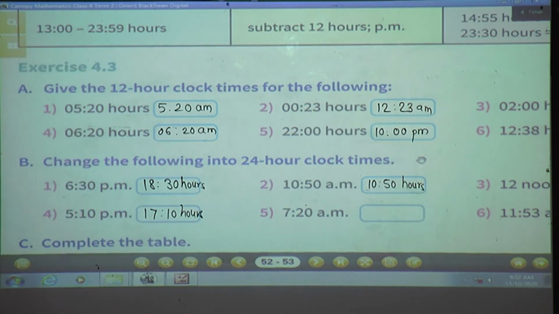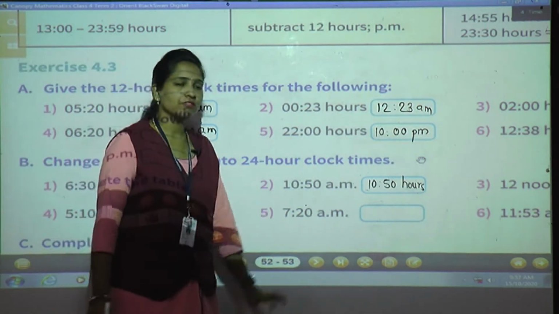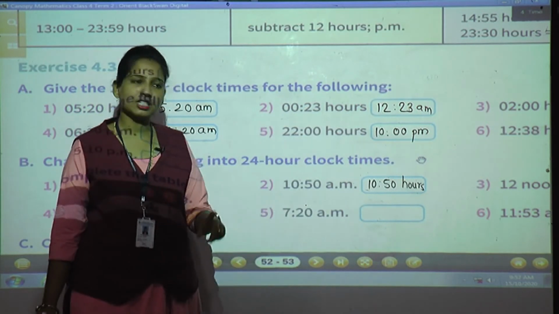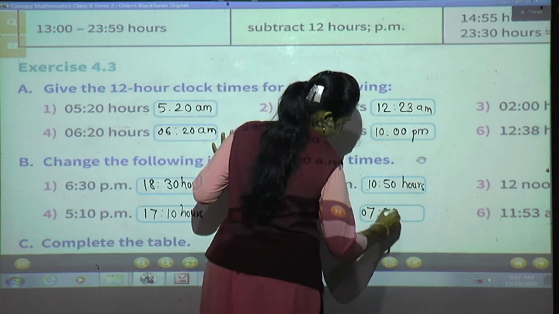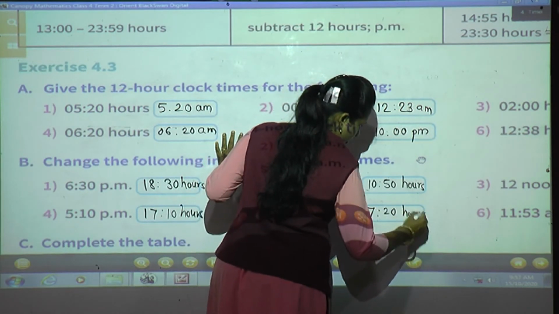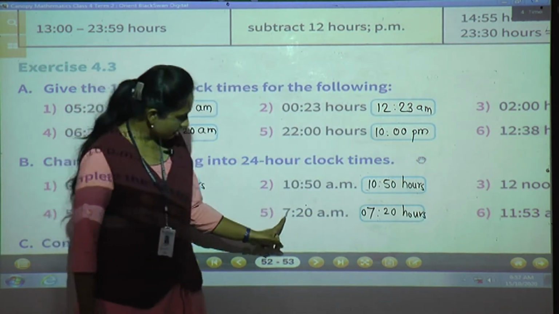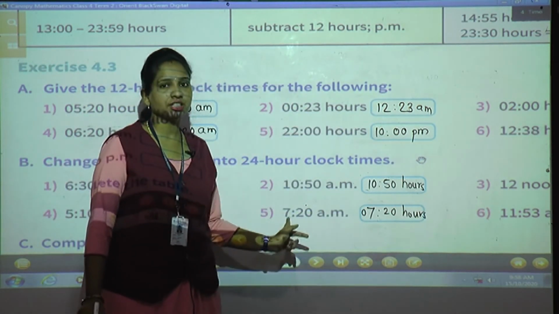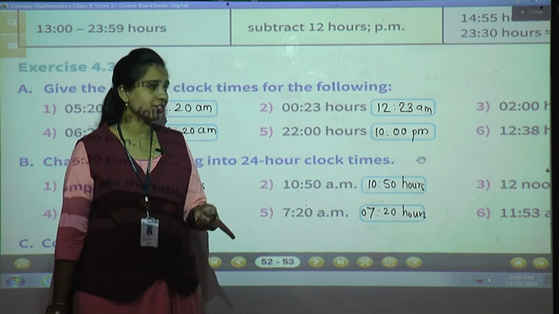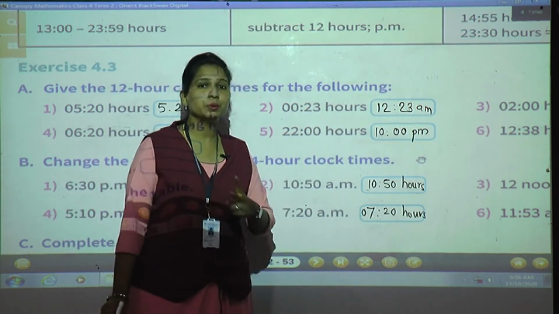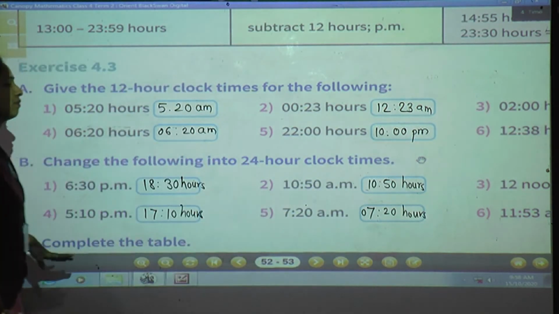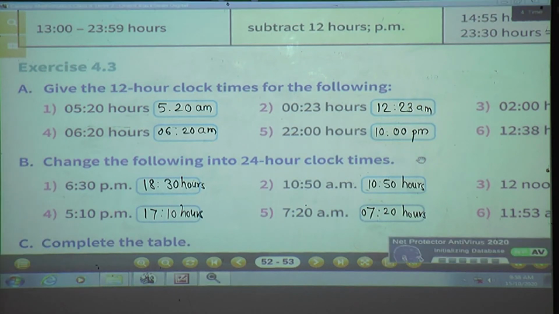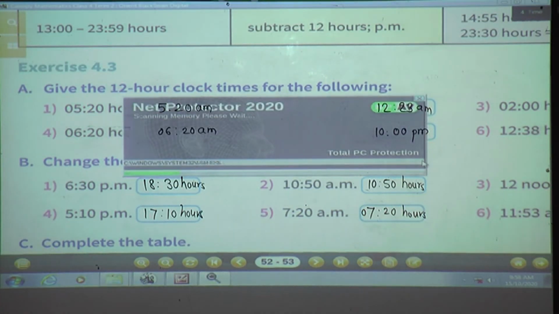Okay, the next one, 7:20 AM. See, 7:20 AM. AM means morning. Morning means it will remain as it is. But a very important thing: 7:20 is given, 7 they have written in single digit. But when you are writing in 24 hours clock, you have to write in 2 digits only. Otherwise the full answer will be wrong. Keep in your mind, hours we have to write in 2 digits. Minutes also we have to write in 2 digits only. Clear? Very good.